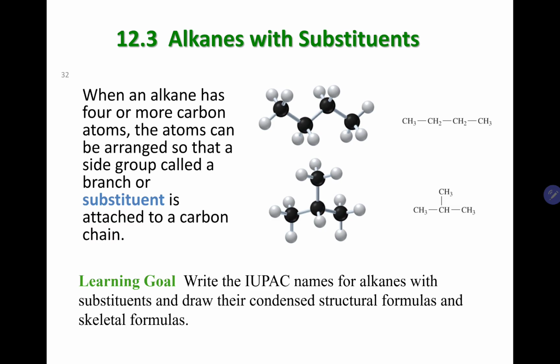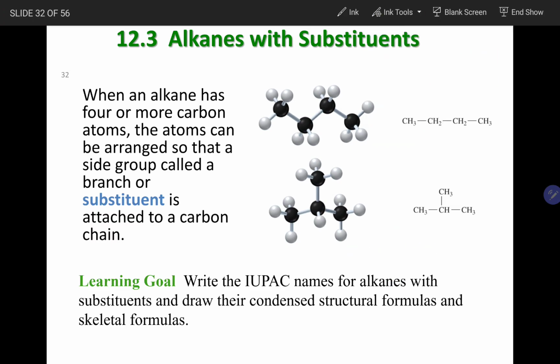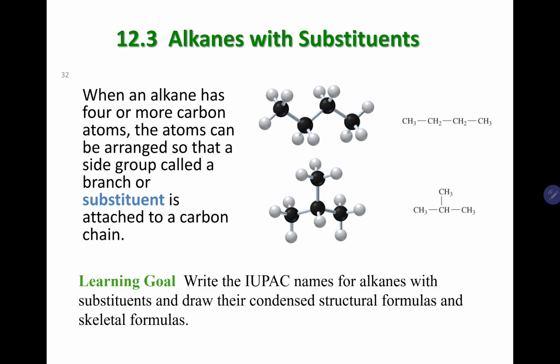Whenever you have a carbon, it could be one or more carbons connected to three or four other carbons. You know that carbon can form four bonds, right? So out of these four bonds, this carbon should be connected to at least three other carbons, so that means three or four carbons. We say that those compounds are branched chain alkanes.